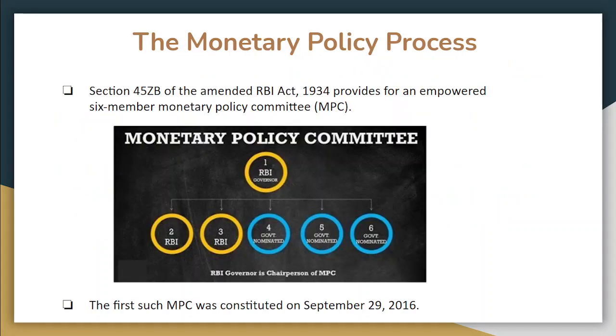Now let's see what are the processes included in this monetary policy. Under section 45ZB of the RBI Act 1934, it is empowered to have a 6-member monetary policy committee which consists of 3 RBI members and 3 government nominated members. The RBI governor acts as the chairperson of this MPC, whereas the government nominated members hold the office for a period of 4 years or until further orders, whichever is the earliest one. The first such MPC was constituted on September 29, 2016.